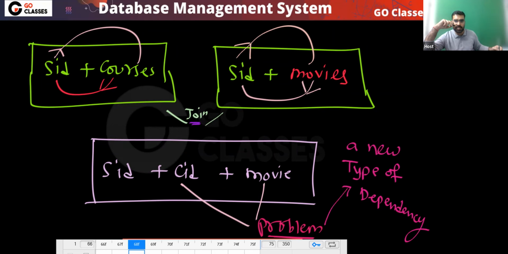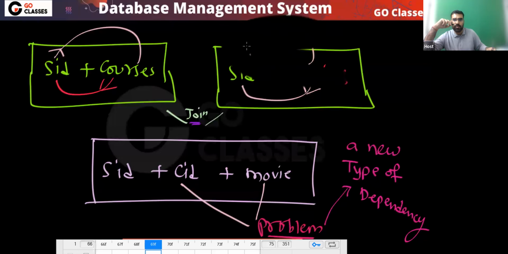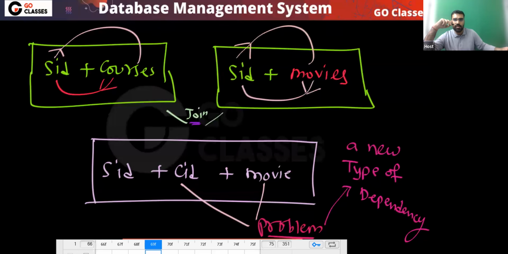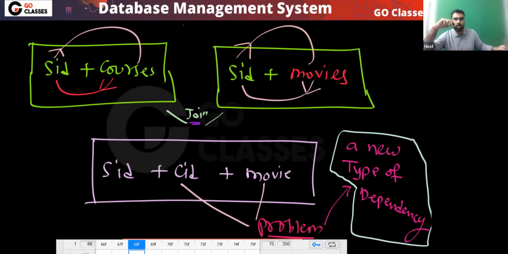So what is this new type of dependency that is created? It basically says that because of every movie, all courses will repeat, and because of every course, all the movies will repeat. Are you getting my point? A new type of dependency is created.